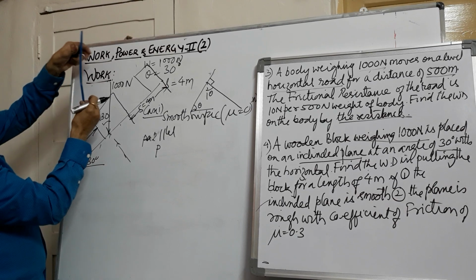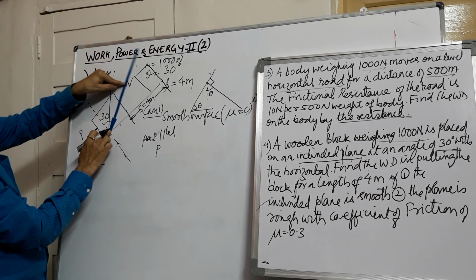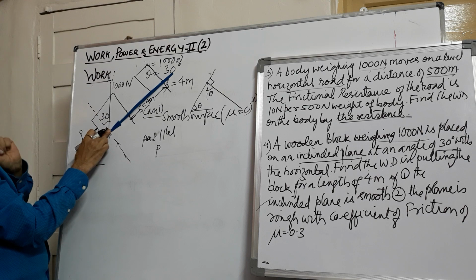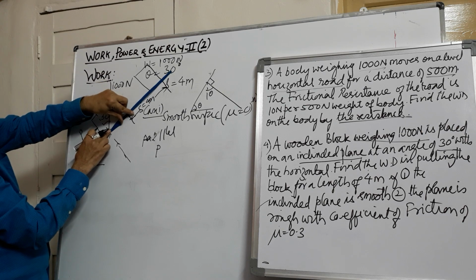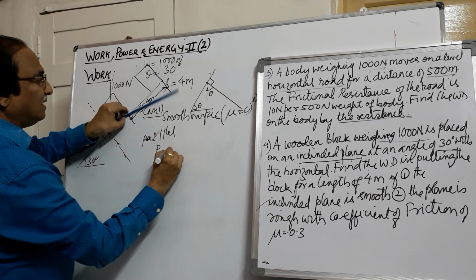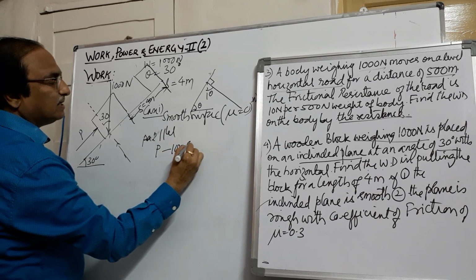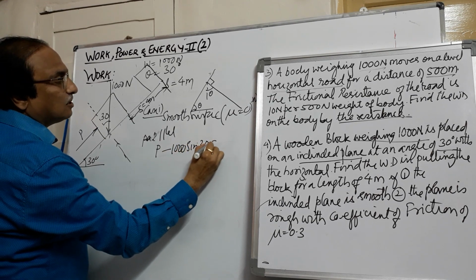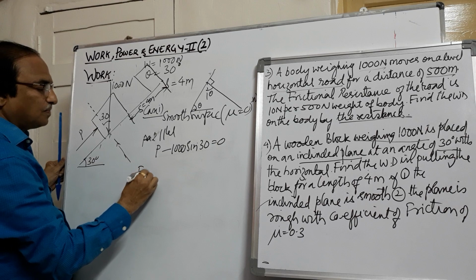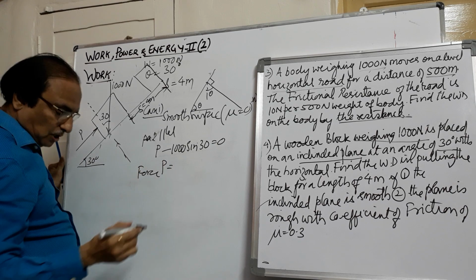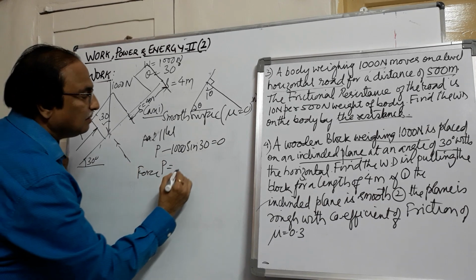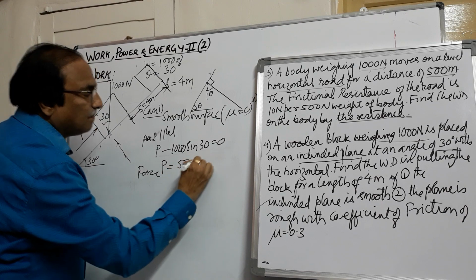And this force 1000, if I resolve parallel to the plane, I am going away from the angle, and away is sine, and it is acting towards left. So P minus 1000 sin 30 is equal to 0. So the force P will be equal to 1000 sin 30, and this will be equal to 500 Newton.